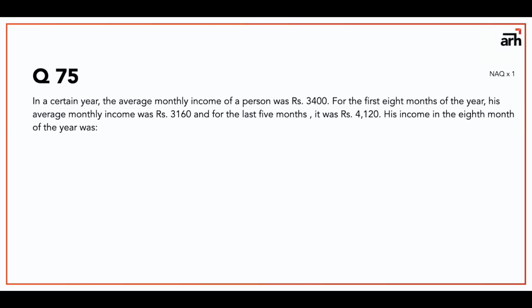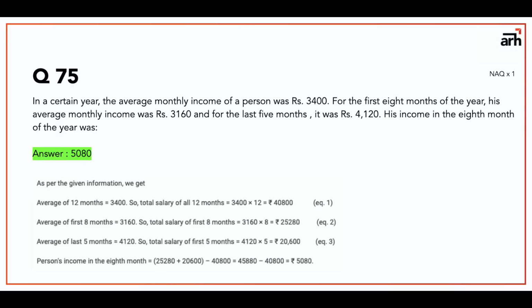And the last question for 1 mark is, in a certain year the average monthly income of a person was 3400. For the first 8 months of the year, his average monthly income was 3160. For the last 5 months it was 4120. His income in the 8th month of the year was. So what you need to do is, his average income was 3400. So he earned a total of 40,800 rupees in all the 12 months.